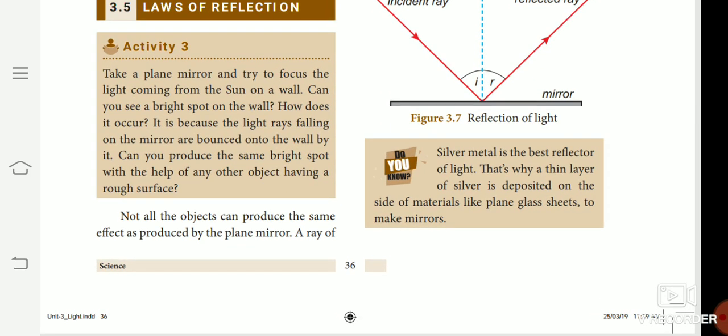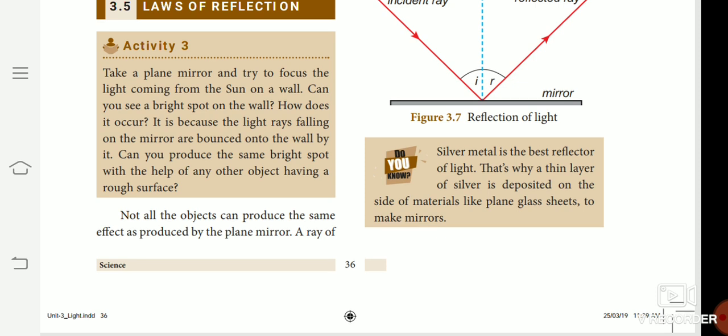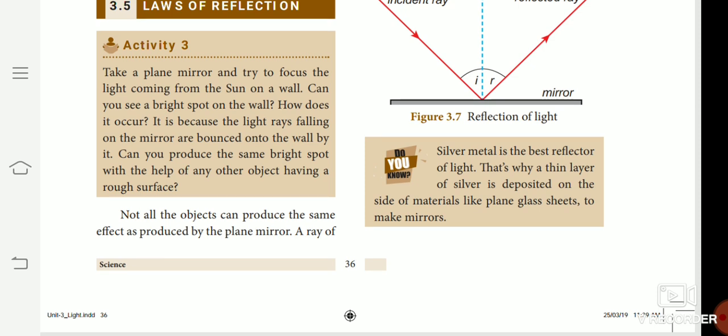This class we study about laws of reflection. So all of you take page number 26. This is the third part in this lesson. Okay, this is the third part of the video. Laws of reflection, that is எதிரொளிப்பு விதிகள்.